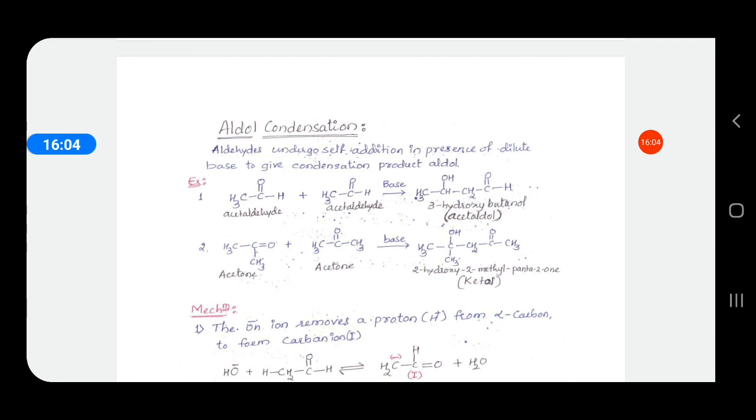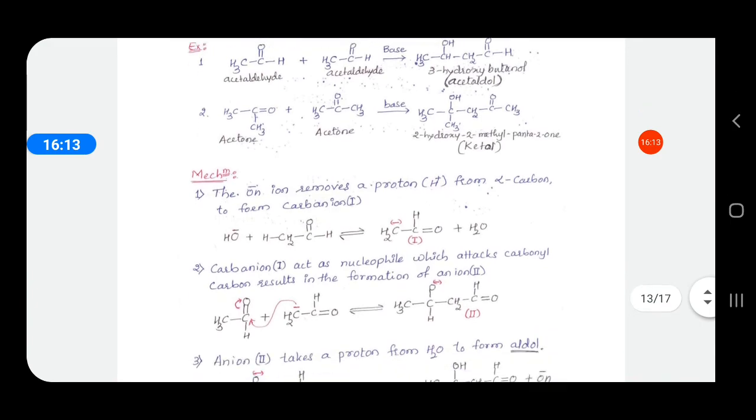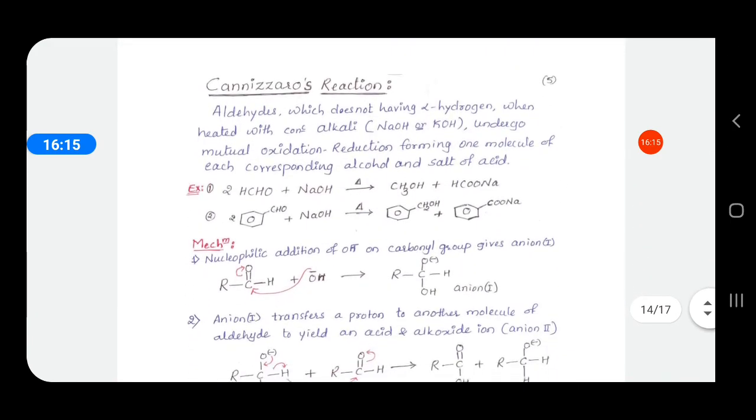In presence of a weak base, meaning a dilute base, they undergo self-condensation and give aldols. But the same aldehyde, if it doesn't have alpha hydrogen, then in presence of concentrated base undergoes mutual oxidation and reduction, forming the corresponding alcohol and salt of the acid.